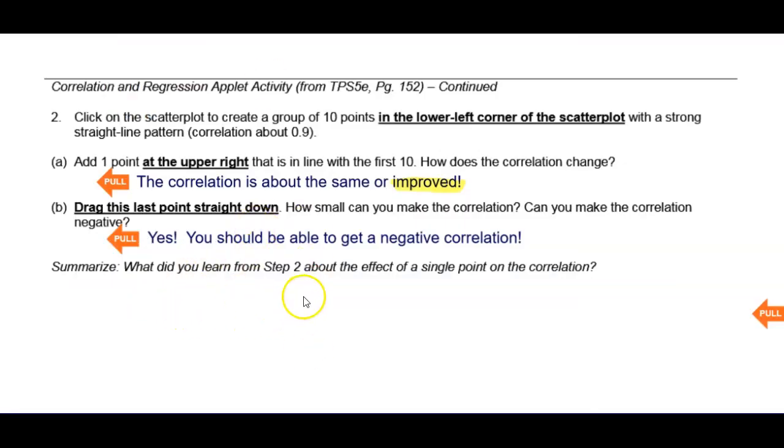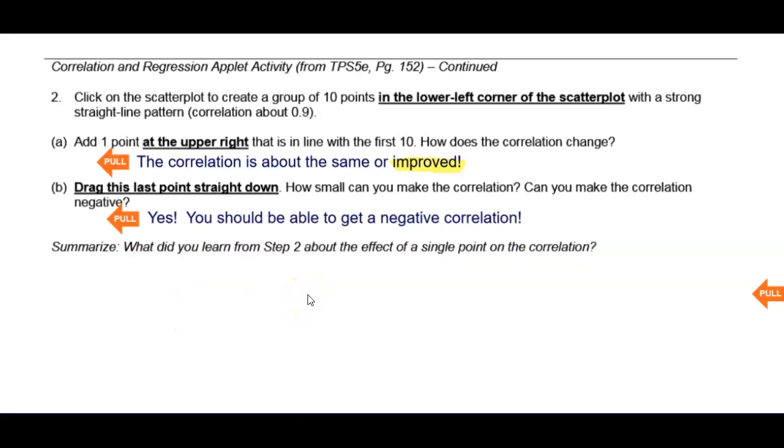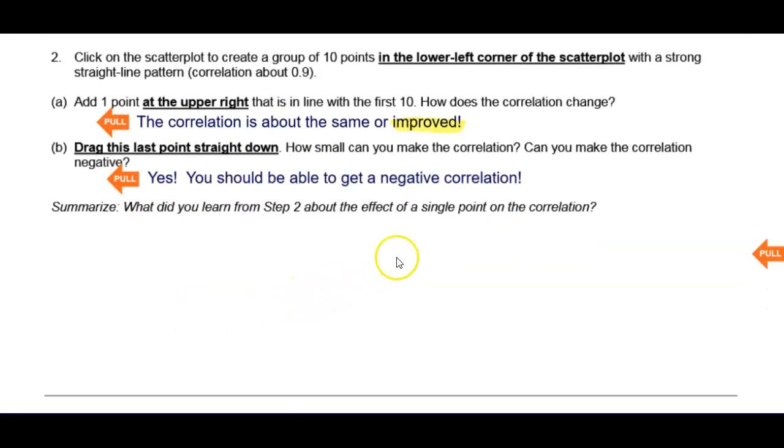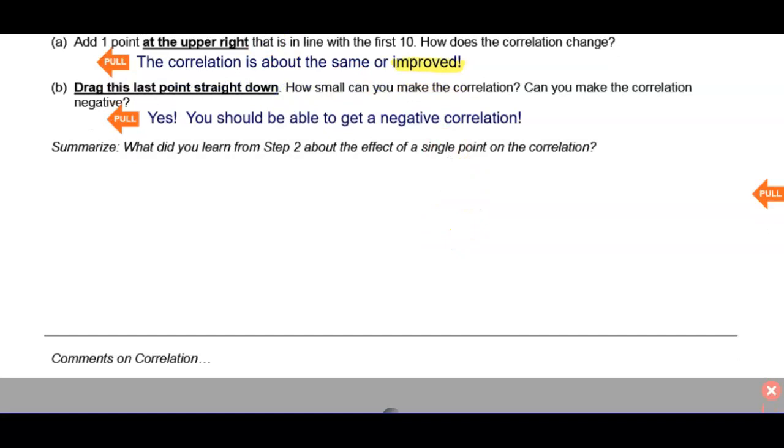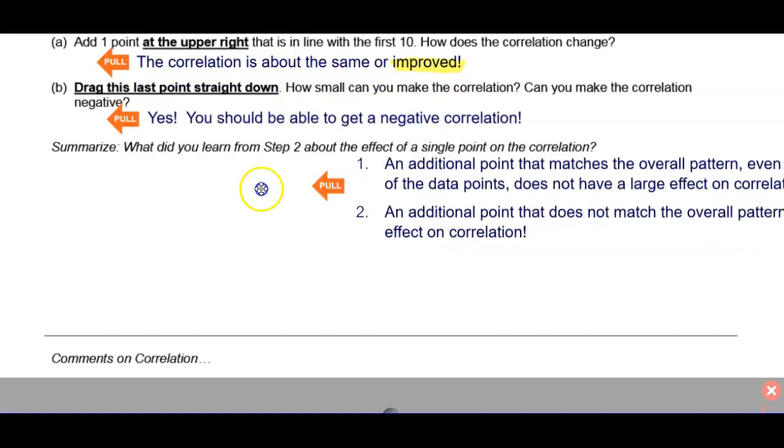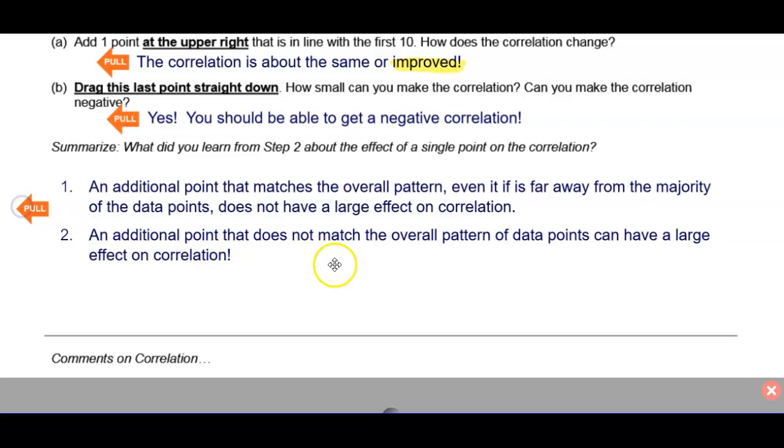Let's summarize what you learned from step 2 about the effect of a single point on the correlation. So here's a good summary of what I think we should have taken away from this. An additional point that matches the overall pattern, even if it's far away from the majority of data points, does not have a large effect on correlation. In fact, it can have a large effect on correlation, but that large effect is kind of artificial.